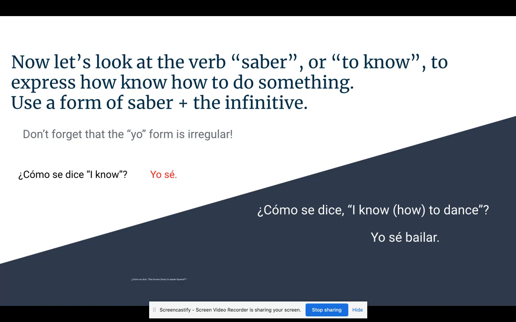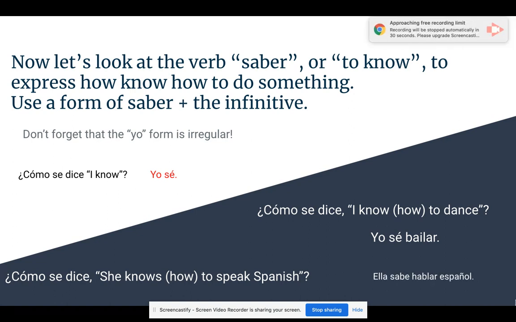Let's try another one. ¿Cómo se dice she knows how to speak Spanish? Ella sabe hablar español. Use this video when you need help during this unit, when to conjugate a verb and when to use an infinitivo.